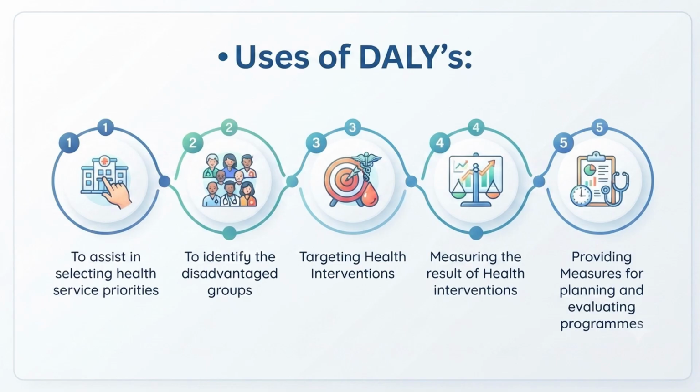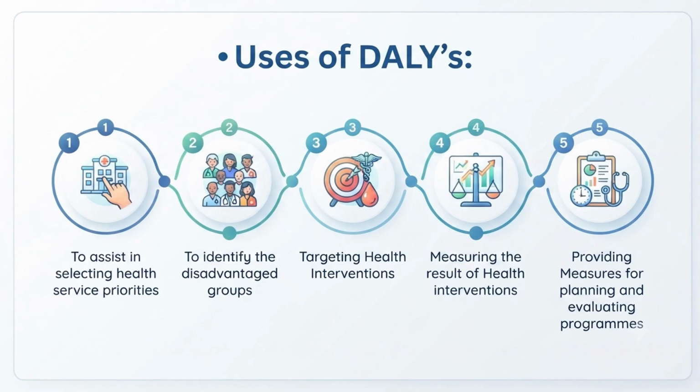As we discussed, which disease is causing more DALY, so that we can give priority in giving health services, and to identify the disadvantaged groups. In the last slide we have seen that preterm births are also causing more DALY. So like that we can identify the disadvantaged groups, and target health interventions. So which is the most important public health problem, and which health interventions are utmost important to give now, we can know with the help of DALY.